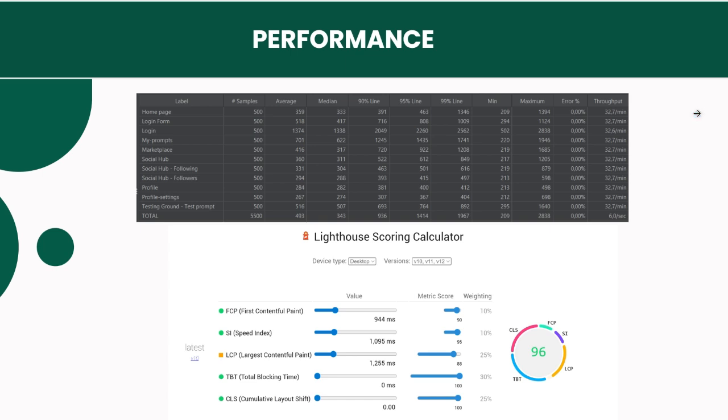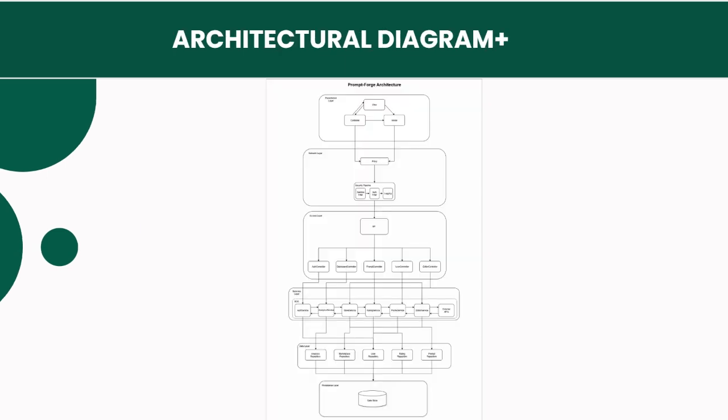Now moving on to our architectural diagram. Prompt Forge makes use of four architectural patterns, which includes the layered architecture, the MVC pattern, service-oriented architecture, as well as the pipes and filter architecture.